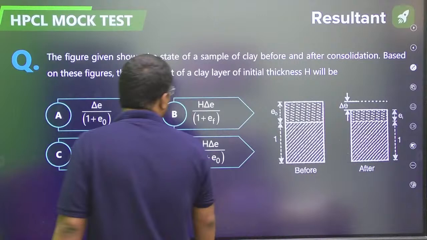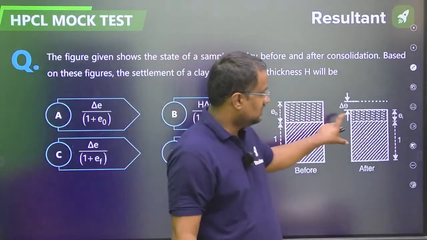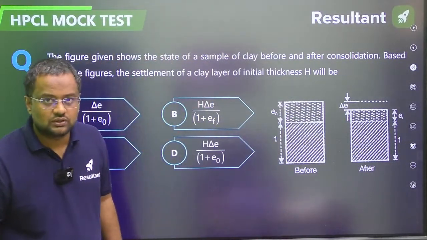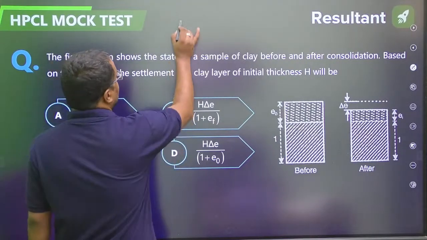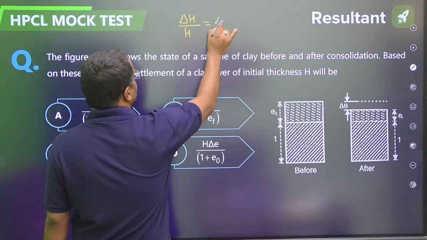The settlement of a clay layer of initial thickness H. Initial thickness is H. Now the thickness will be reduced due to the consolidation. Some water has gone out. So what will be the value? So guys, delta H by H is equal to delta V by V.